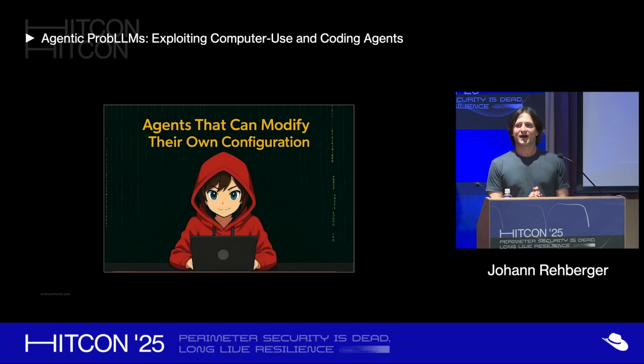Good, and now we talk about something really scary, which is a new kind of vulnerability type I discovered recently. I figured that there's a pattern with this vulnerability where agents can modify their own configuration. It's a really big design problem. You need to be very careful. Whenever you review an agent, can it actually modify its own configuration and security controls?